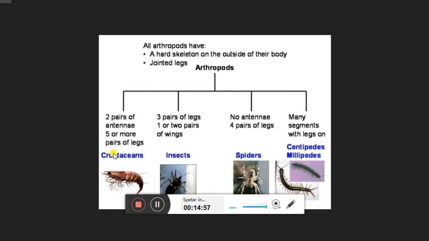Now talking about the crustaceans, they have two pairs of antennae and five or more pairs of legs, just like the prawns, and also the crabs, lobsters and shrimps. Then talking about the insects, they have three pairs of legs and one or two pairs of wings. The best examples are the cockroach, house fly, butterfly and mosquitoes.